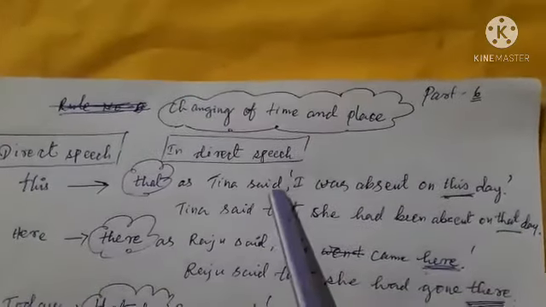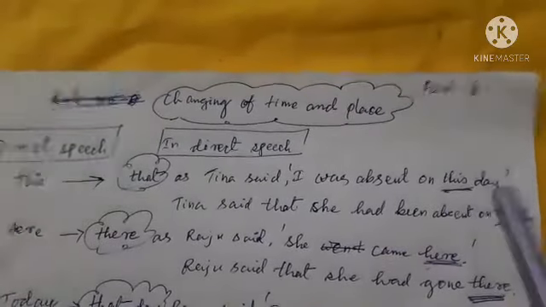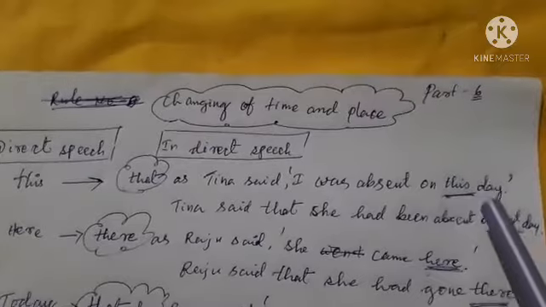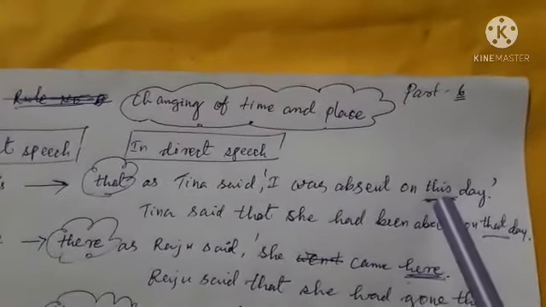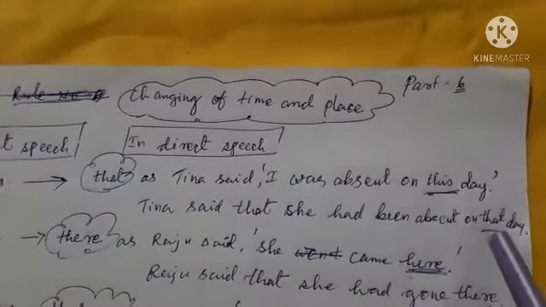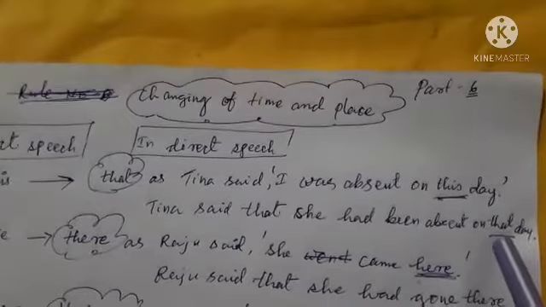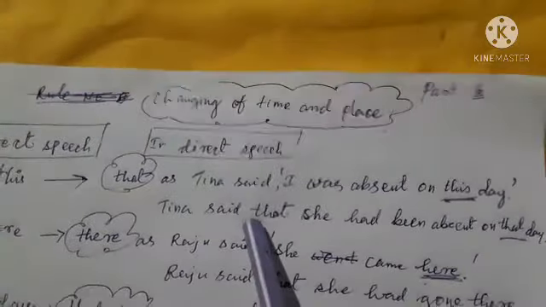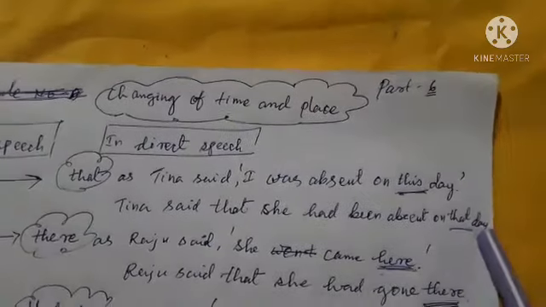As Tina said, I was absent on this day. Here, this is in direct speech, and when we change it into indirect speech, this becomes that. Like Tina said that she had been absent on that day.